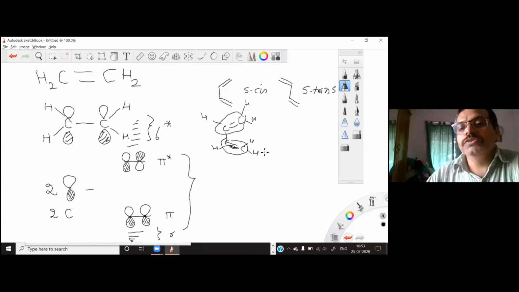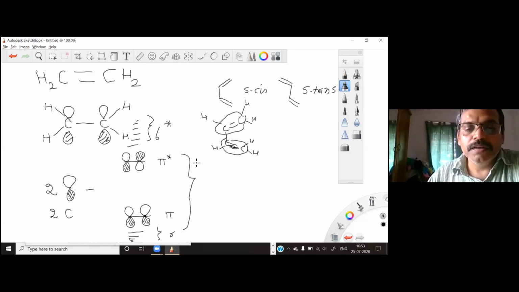You can show this combination either with a trans arrangement or a cis arrangement, but for simplicity I will show just a linear arrangement. You can understand there is a 120-degree angle between the 3 carbon atoms. But let's say you are starting from these 2 molecular orbitals, coming from the 2 atomic orbitals.